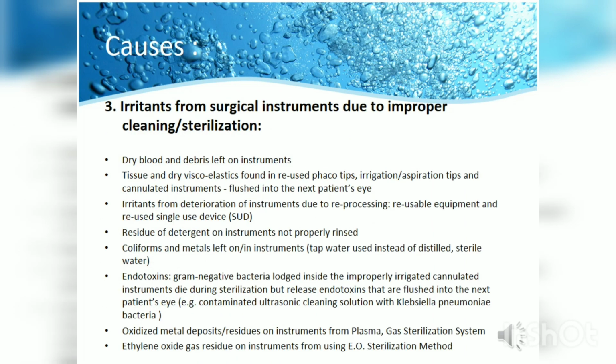Then there are irritants from the surgical instruments due to improper cleaning or sterilization, like dry blood or debris left in the instruments, tissue or dry viscoelastics left behind during cleaning, irritants from the deterioration of instruments which are reprocessed or reused frequently, residue of detergents used in washing the instruments, coliforms and metals left behind in the instruments, endotoxins released from dead bacteria, sometimes oxidized metal deposits, and ethylene oxide gas which is there in the instruments during sterilization procedures. This may cause this syndrome.